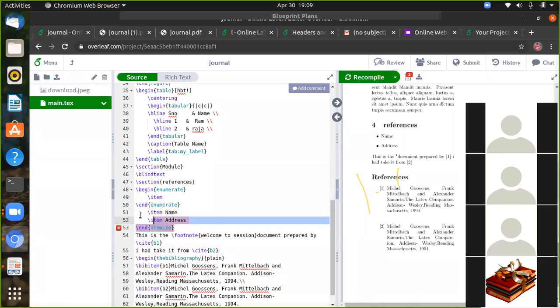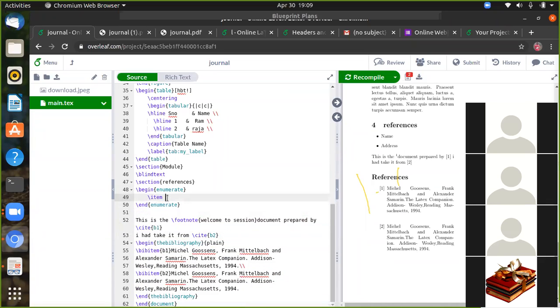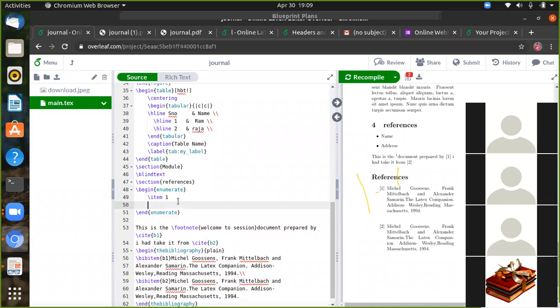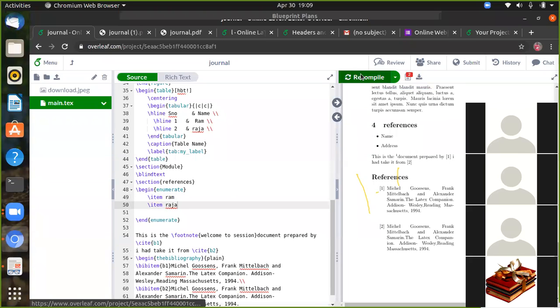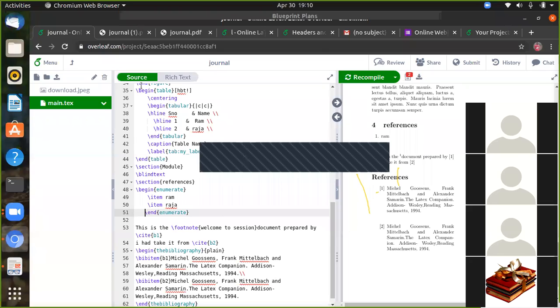Itemize you can item of. Now you can see it changed to numbers, name and address. So name, number and address. So likewise you can give the important points also in the number format.